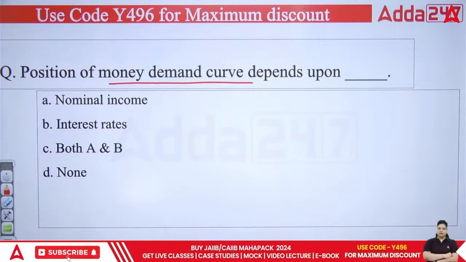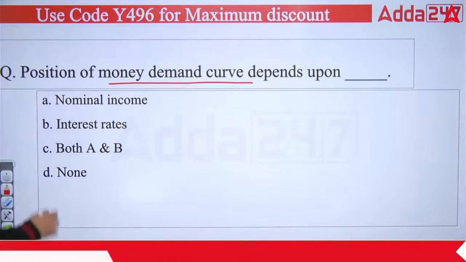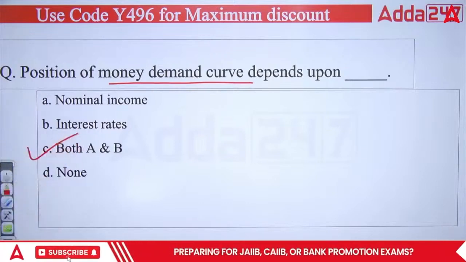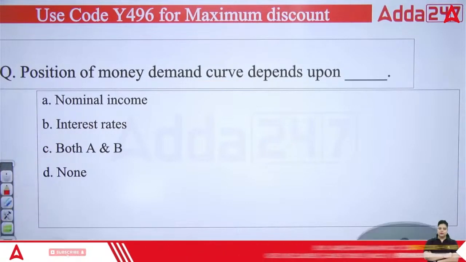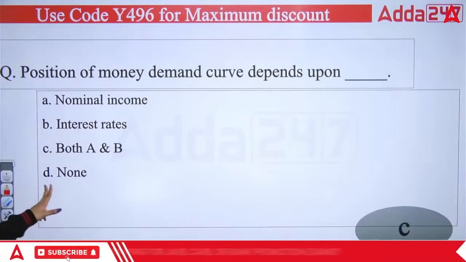Okay, and the right answer will be correct, both A and B. So the position of the money demand curve depends upon what? Both A and B. That means the nominal income and interest rate. So the right answer will be C.